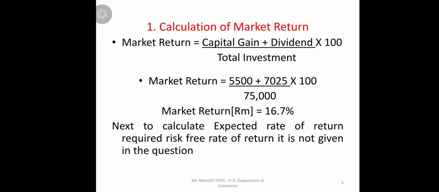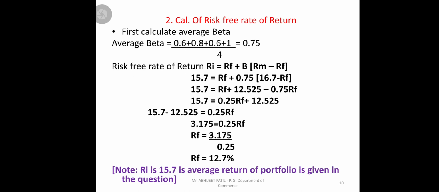Now the next step is to calculate the expected return. In this problem RF is not given. In the last problem RF was given, that's why we went directly to the expected rate of return by CAPM. In this problem RF is not given, so before going to the expected rate of return, we should find RF. How do we find RF?